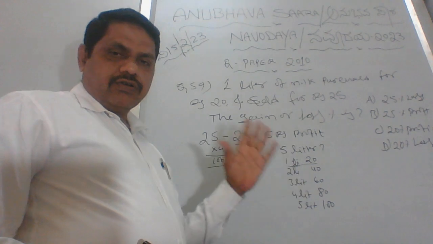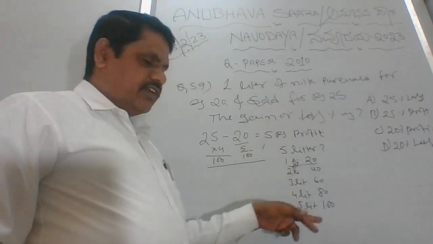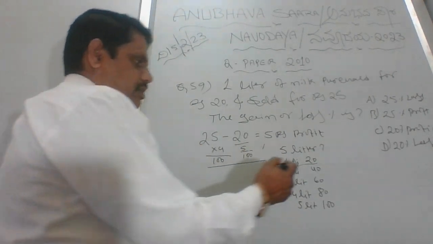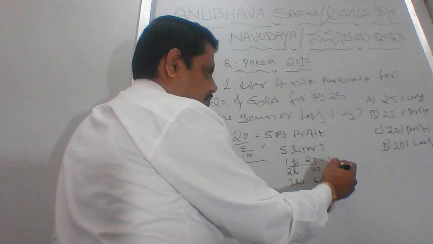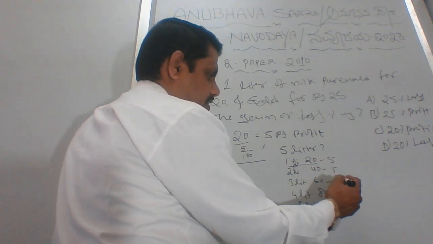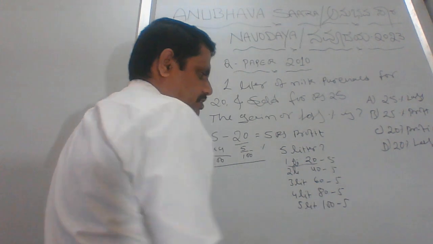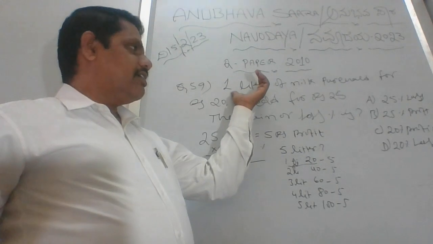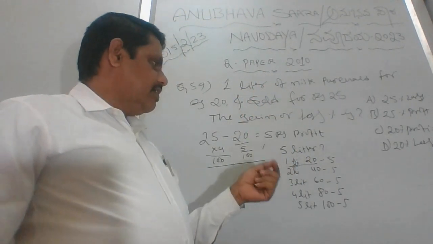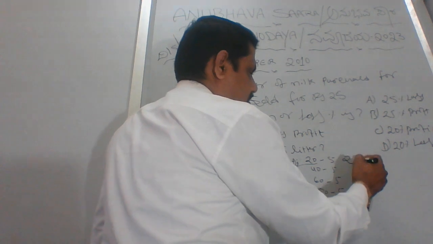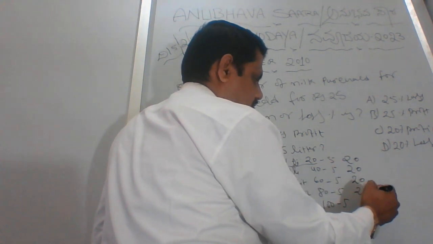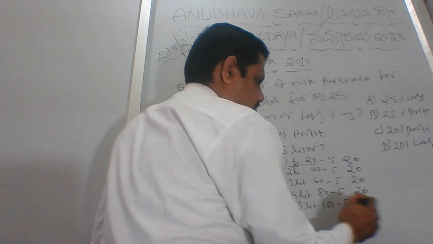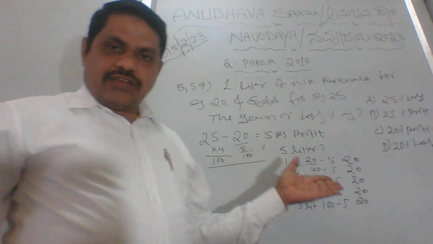Clear? So till there you have it clear. Okay? What I will do is I will just show you the proof of how we will get the answer here. So 1 liter is 5 rupees, 2 liters 5, 3 liters 5, 4 is 5, 5. So here the total is 5 liters. That means we have 20, 20, 20, 20, 20. What does this 20 stand for?